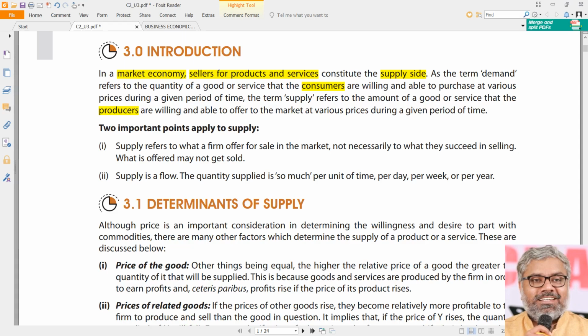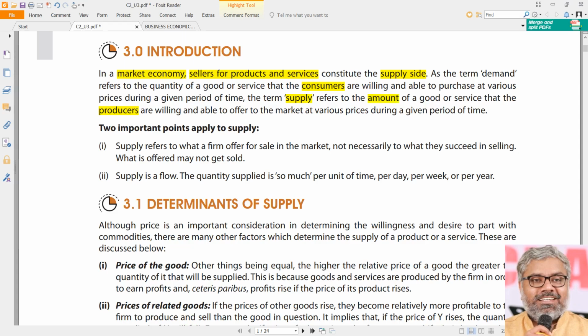So when we say producers, we are talking about all the sell side of the market. When we say sellers, we are talking about all the sell side of the market. So don't take these words too literally. We are talking about the supply side of the market, where the term supply refers to, instead of amount, it is better to use the word quantity.